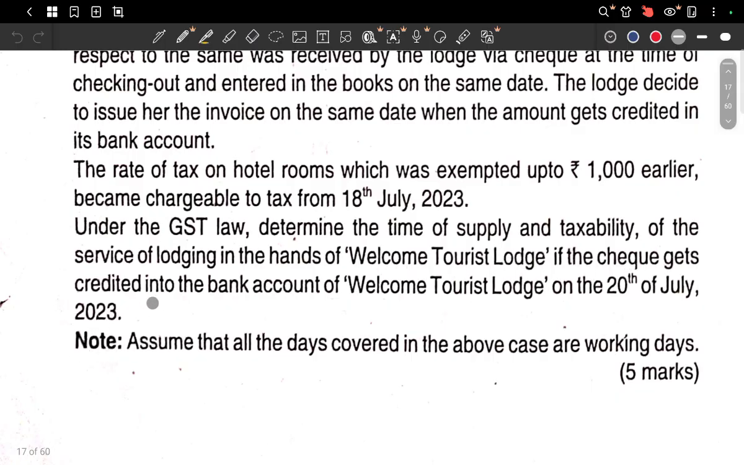if the cheque gets credited in the bank account of Welcome Tourist Lodge on 20 July. So this is the problem, sir. Up to 18 July, there's no tax. But I'm getting the payment on 20 July, and the amount is credited in my bank on 20 July. Whether it is taxable or not, this is the question. It's not taxable. How?